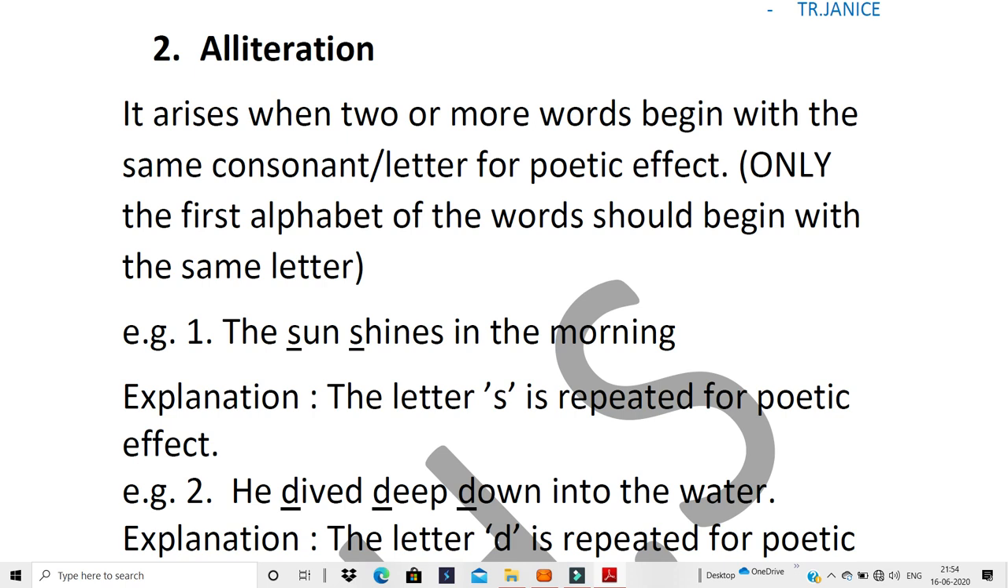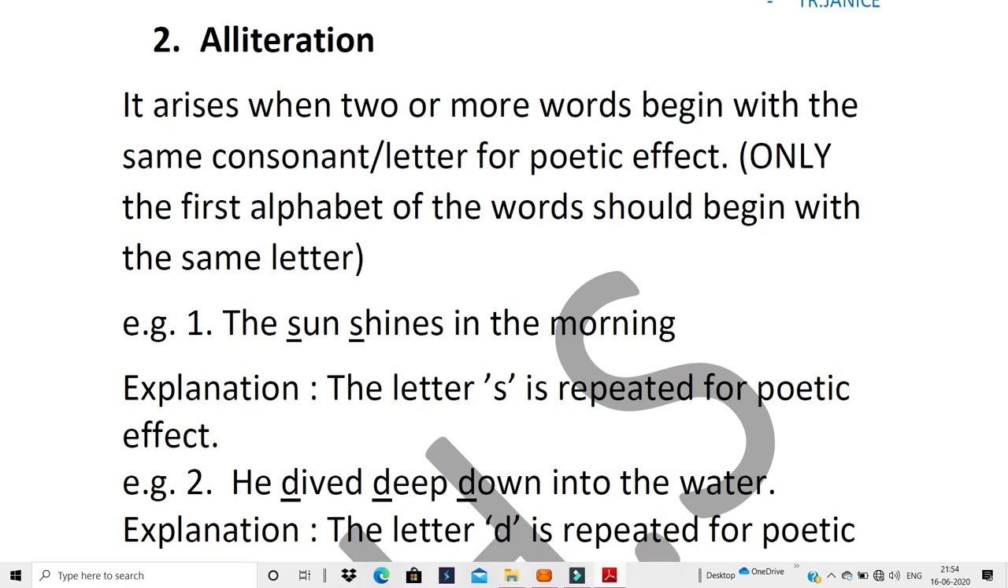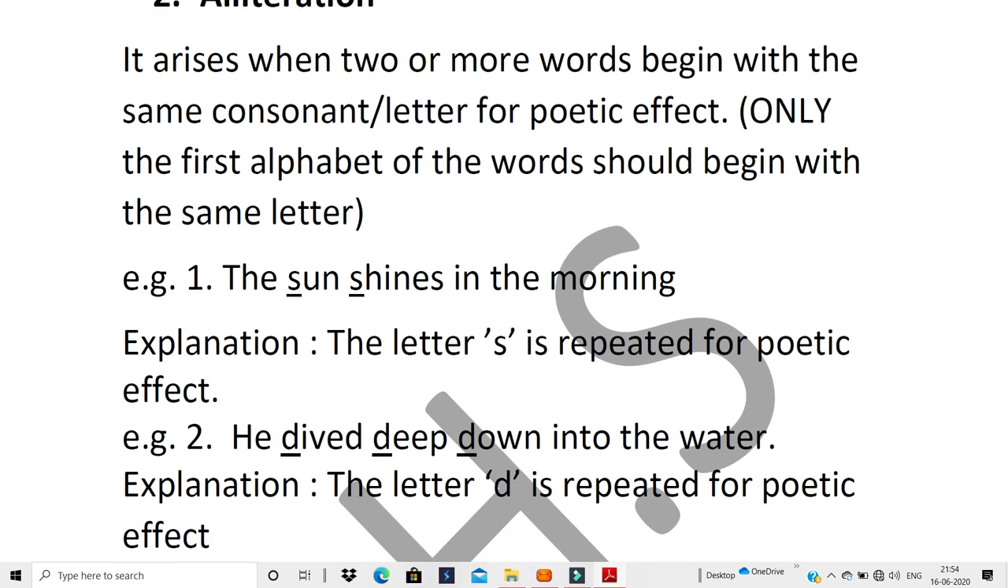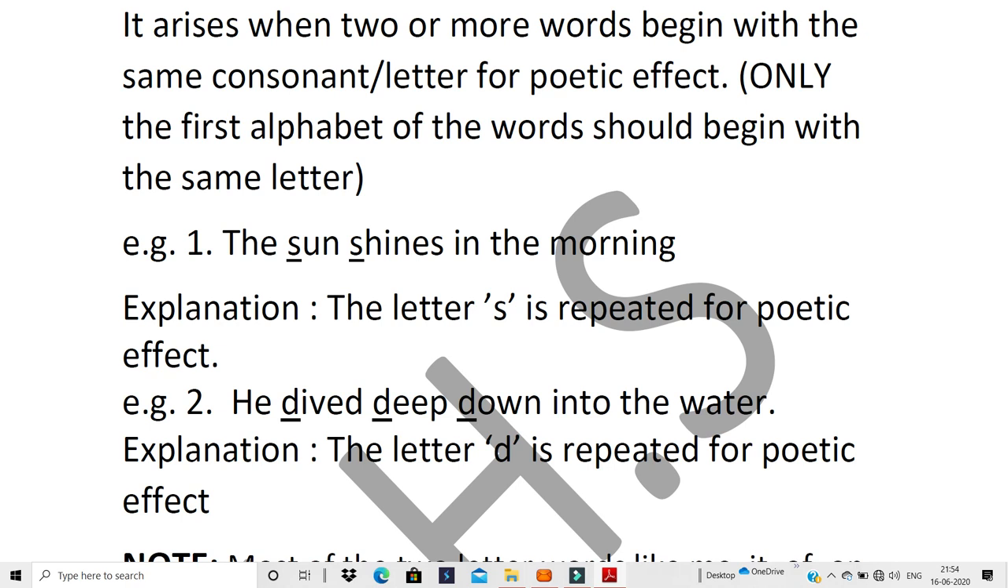That's it. Now we go to the second example. He dived deep down into the water. Here what's being repeated? D. D is being repeated not once, not twice, but thrice. So here you will write, the letter D is repeated for poetic effect. You have to remember the explanation because you are getting marks for writing your proper explanation. Clear? So alliteration is only the first alphabet being repeated.